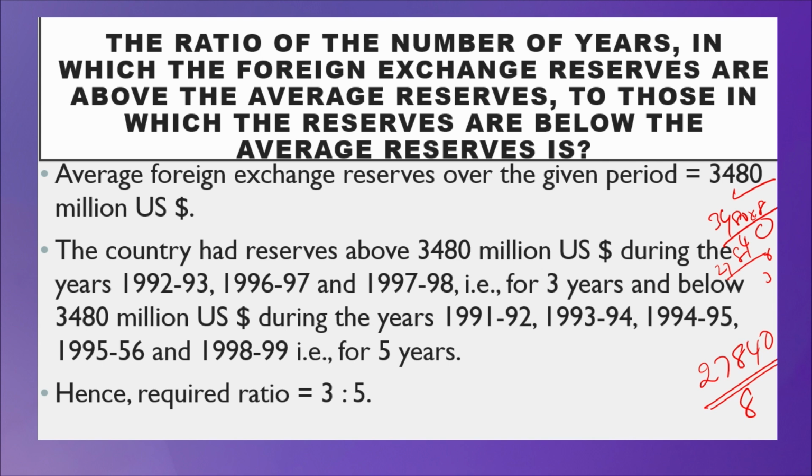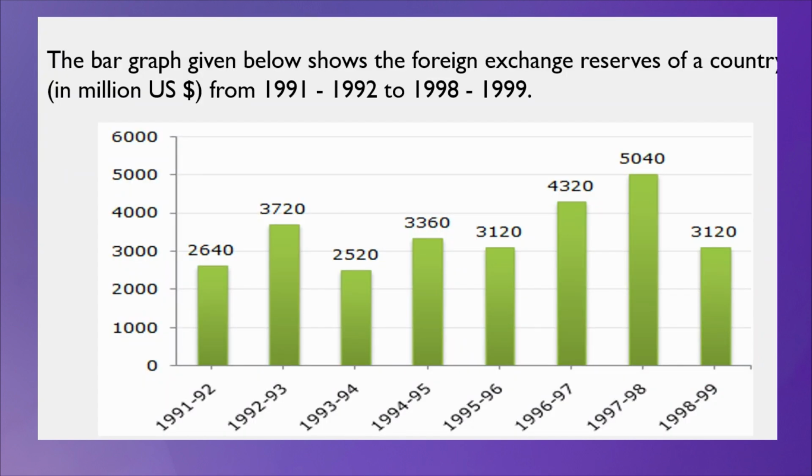Okay. Now, 3,480. You have to count, just observe it. About 3,480. 1996-97, 1997-98 and 92-93.